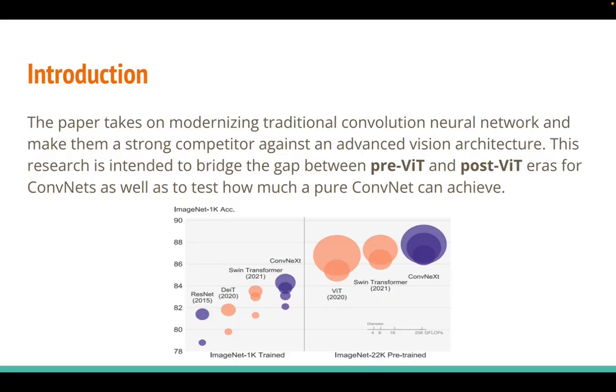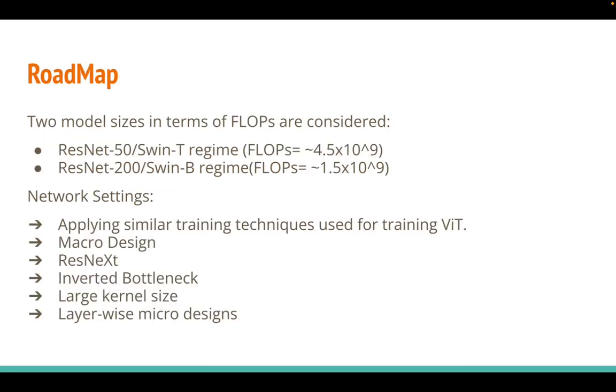So let's get started. This paper takes a spin on modernizing traditional convolutional neural networks to make them a stronger competitor against advanced vision architectures. The roadmap is as follows. Two model sizes in terms of FLOPs are considered: ResNet 50 / Swin-T regime, FLOPs approximately 4.5 × 10^9, and ResNet 200 / Swin-B regime, FLOPs approximately 1.5 × 10^9.